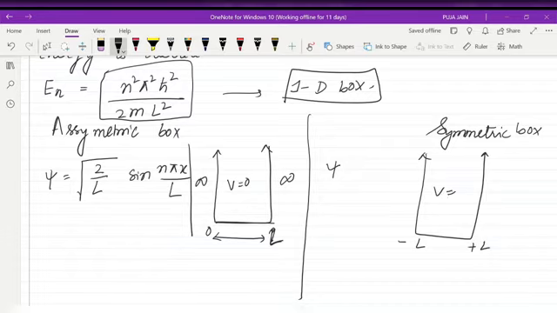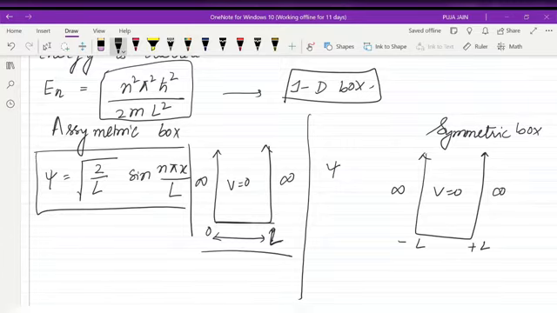If this is so, then I will write the wave function psi as root 2 by L sine n pi x by L. Here L is the length of the box, and the total length of the box is 2L, from minus L to L. So psi is root 2 by 2L sine n pi x by 2L, writing 2L instead of L.